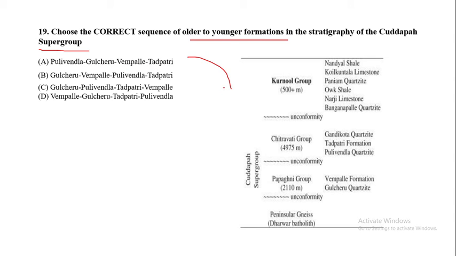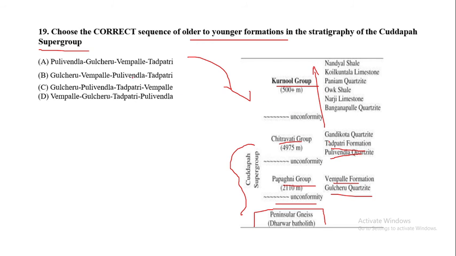Before that, here you can see the Kadapa supergroup. It is a very famous supergroup, and here you can see the various formations. The basement is peninsular gneiss, that is Dharwar, and you can see an unconformity. Then it has three groups: Papaghni, Chitravati, and Kurnool group. In Papaghni there is Gulcheru quartzite, Vempalle formation, Pulivendula quartzite, Tadapatri formation, and so on for the Kurnool group.